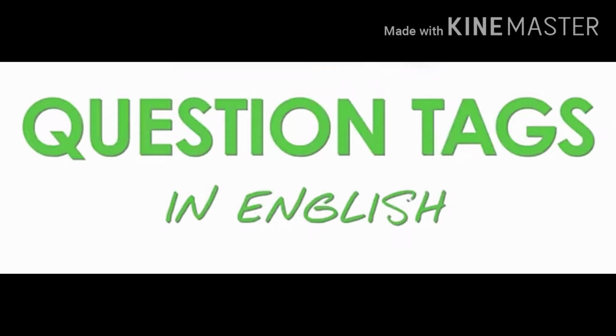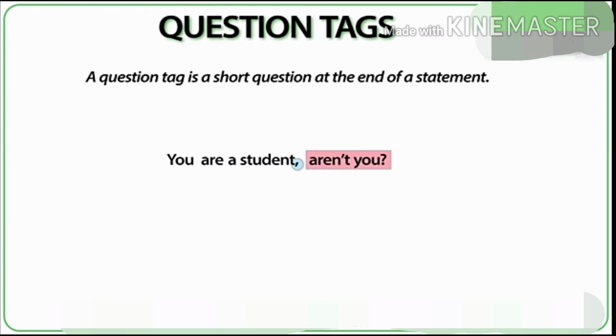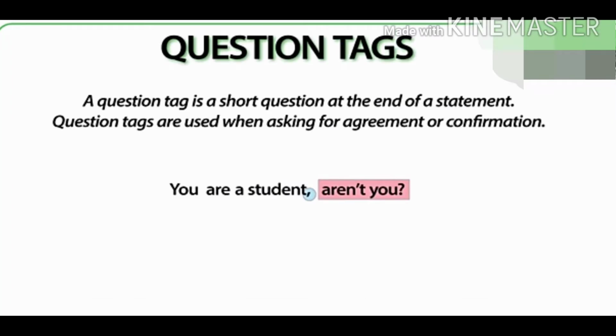To start with, today's grammar topic is question tag. What is a question tag? A question tag is a short question at the end of a statement. For example, you are a student, aren't you? Aren't you is a question tag. You are creating a yes/no question at the end of your statement. In general, question tags are used when asking for an agreement or a confirmation.